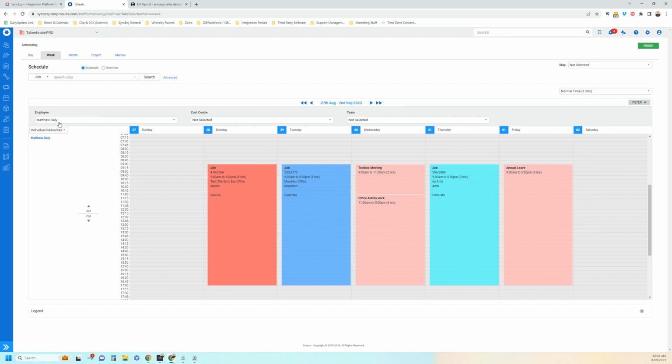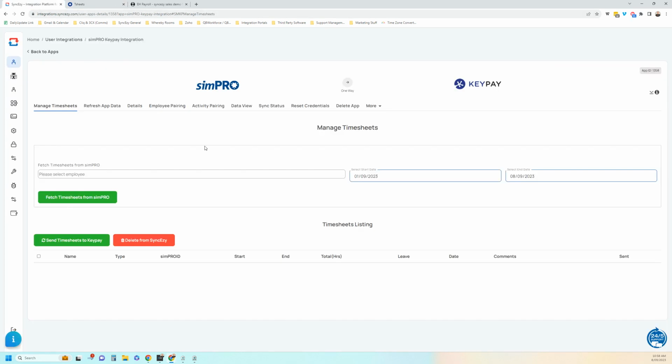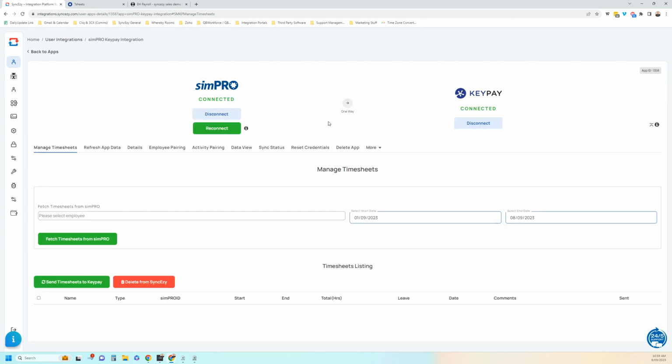So in Simpro, you would have your employee with their schedule, with their jobs and activities and any leave added into their schedule according to what they've done during the week. And that's on their schedule there. In the integration, we just connect Simpro and we connect Keypay or Employment Hero Payroll quite easily there.